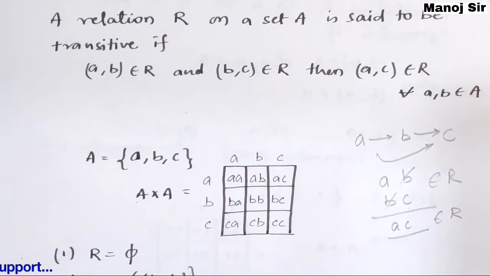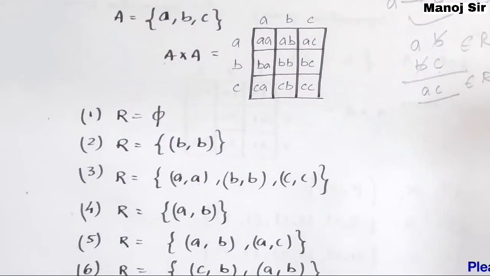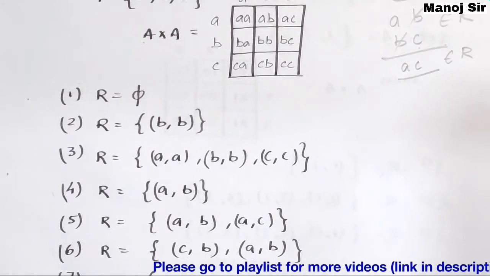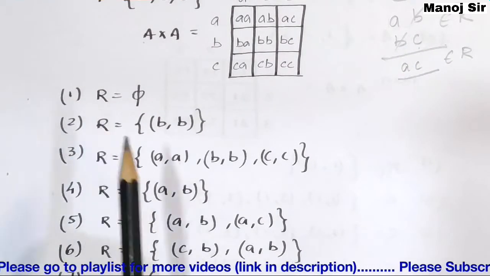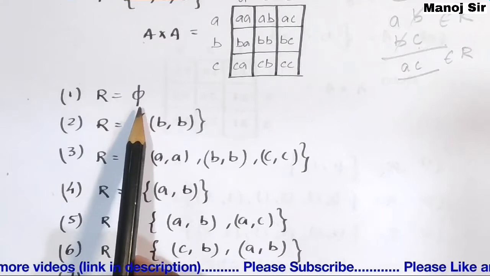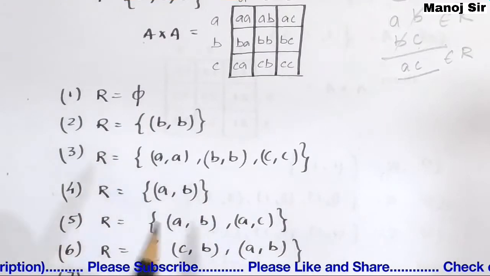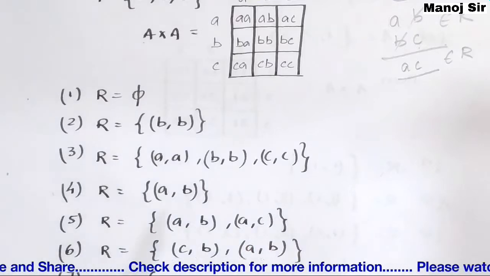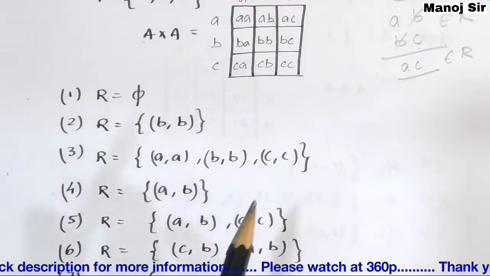Now we will discuss certain relations and see whether each relation is transitive or not. The first is R equals phi. Phi means null set. Null set means there is no element present in this relation. If no element is present in that relation, it means there is no need to find a transitive pair.